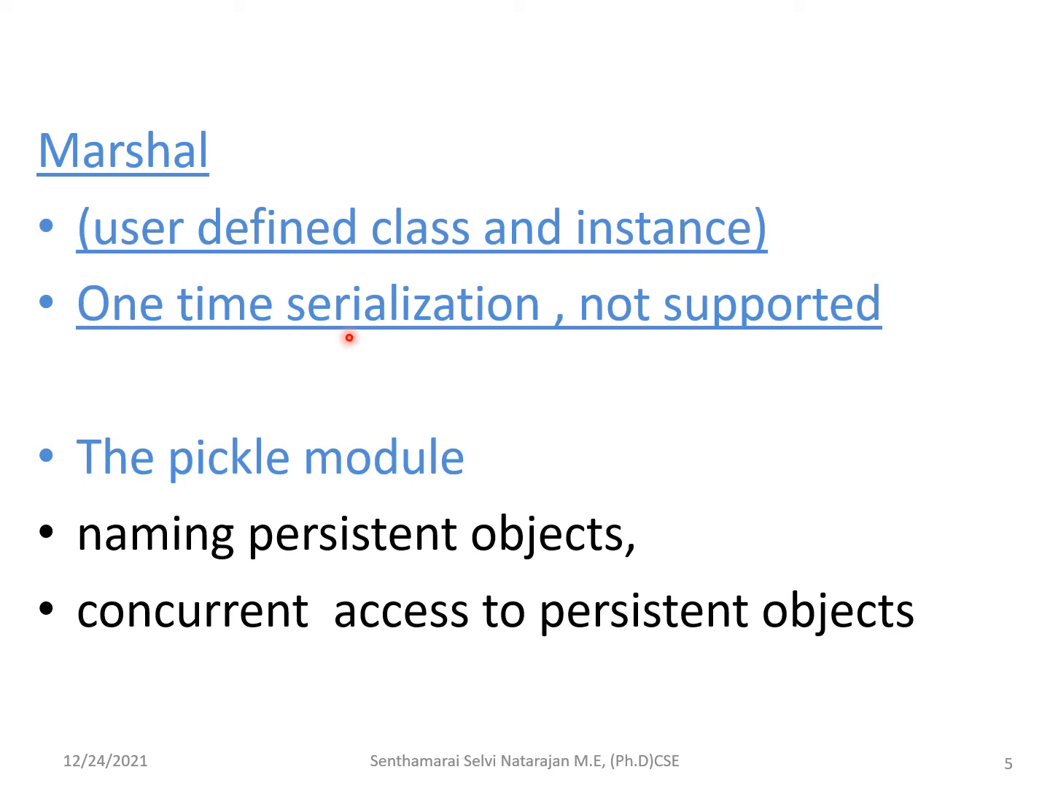But there is a difference in marshalling compared with the pickle. The difference is that in marshal, the user-defined classes as well as the instances of the classes are not able to be dealt with. Again, another difference is that each and every time for every object it will be serialized. That is, even though the object is serialized, again when it comes, it takes it and then serializes it. That is, one-time serialization is not supported. But the pickle will be handling both these concepts.